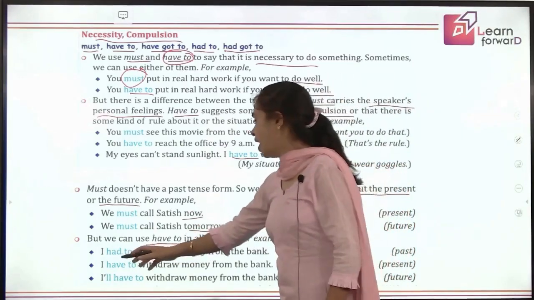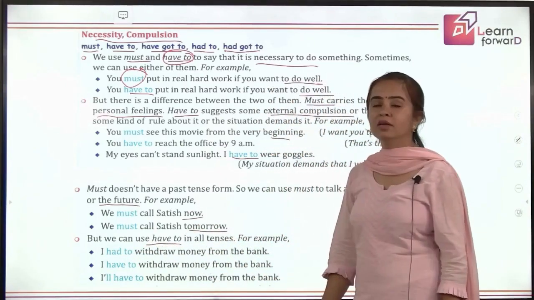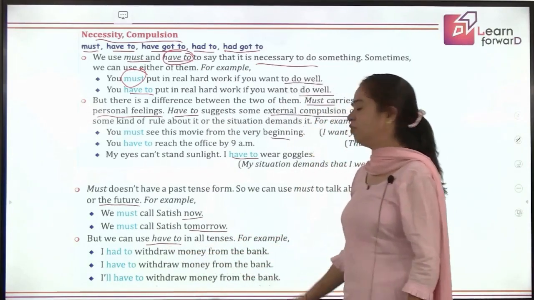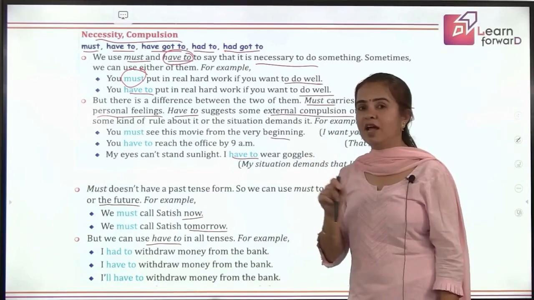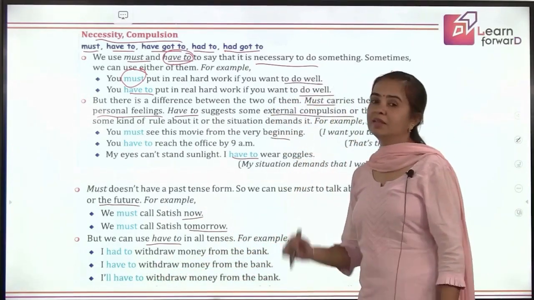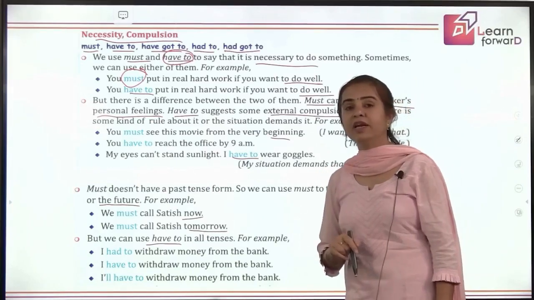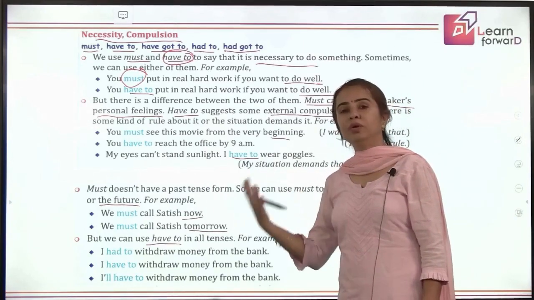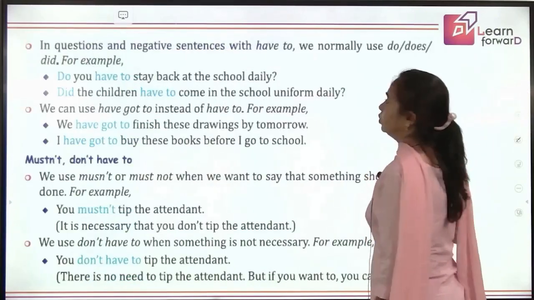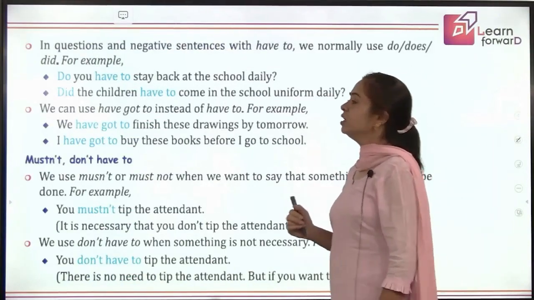Like, I had to withdraw money from the bank. That was the need of time in past. I have to withdraw money from the bank. That is the need of time at present. And I will have to withdraw money from the bank. That means it would get necessary for me to do it in the coming future. So have to can be used in any of the three tenses.